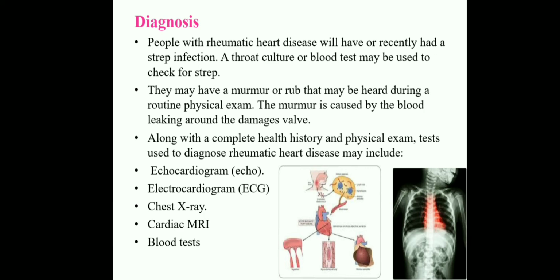Chest X-ray shows leaking and carditis. Cardiac MRI shows pericarditis, endocarditis and myocarditis. Blood tests show increased ESR and increased leukocyte counts. So this is about the diagnostic evaluations.